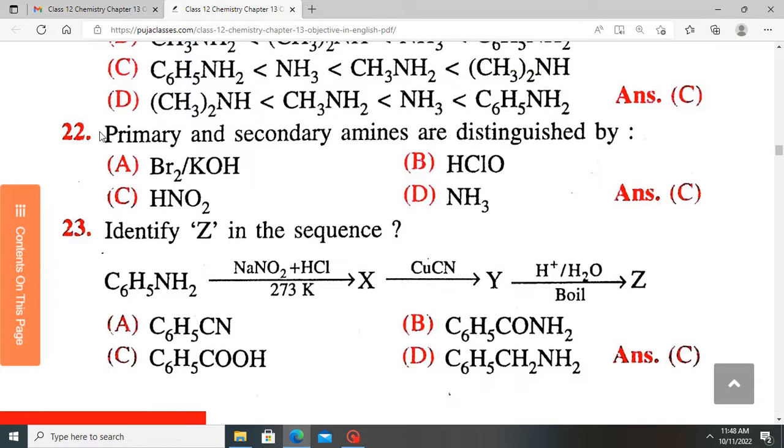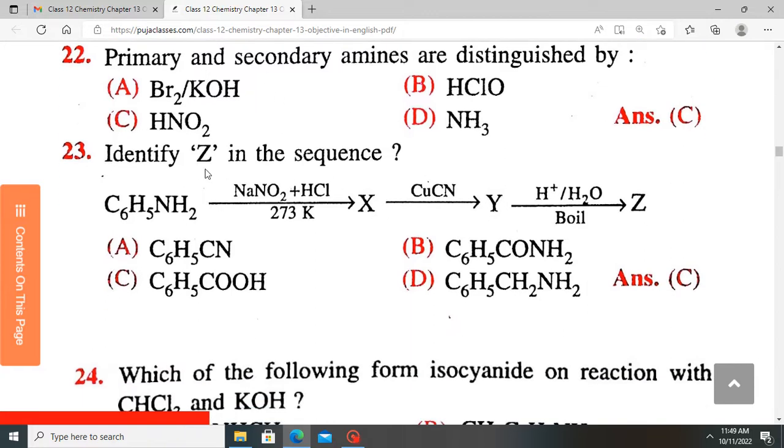Which of these can be used to distinguish between primary and secondary amines? So which of these compounds can be used to distinguish between them? Reaction of primary amines with nitrous acid gives a diazonium salt. So nitrous acid reacts with primary amines only to give a diazonium salt. So compound C, which is nitrous acid, can be used to distinguish between primary and secondary amines.